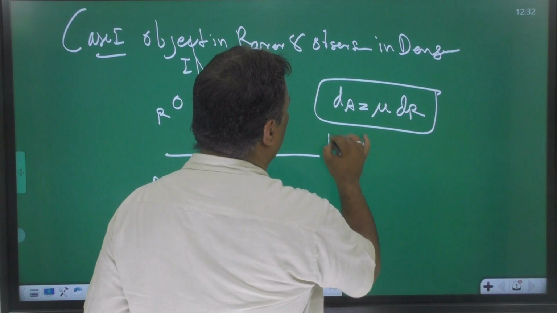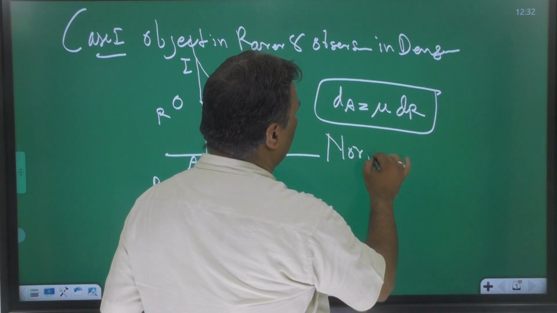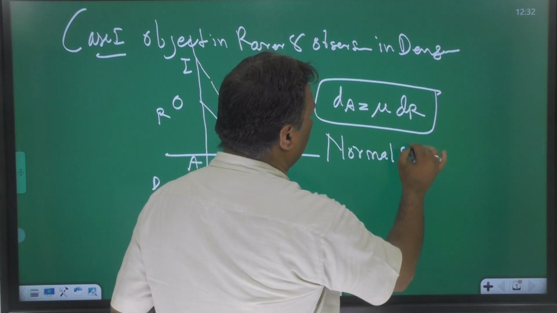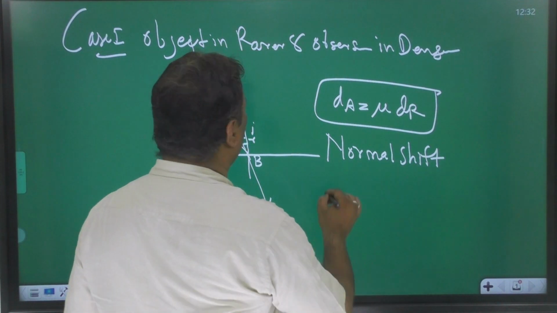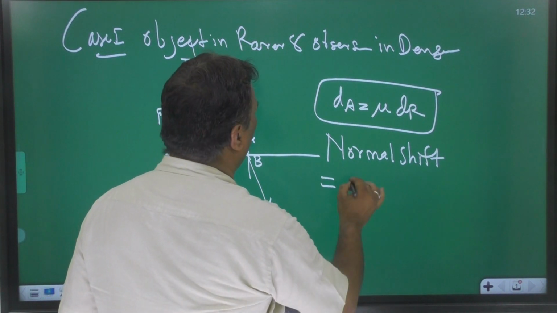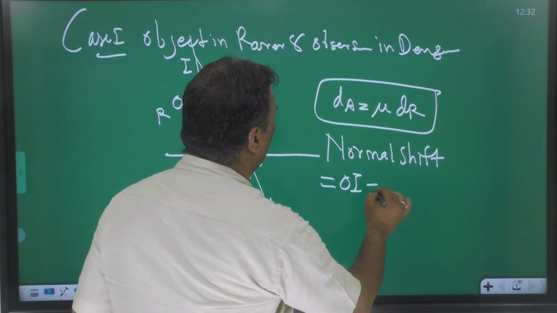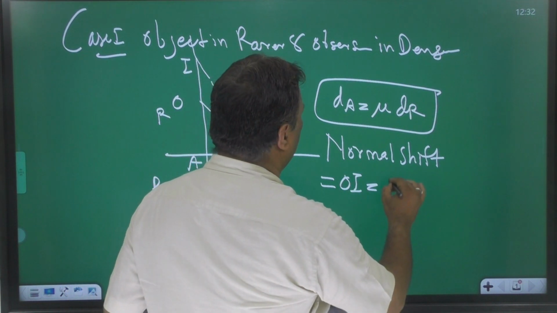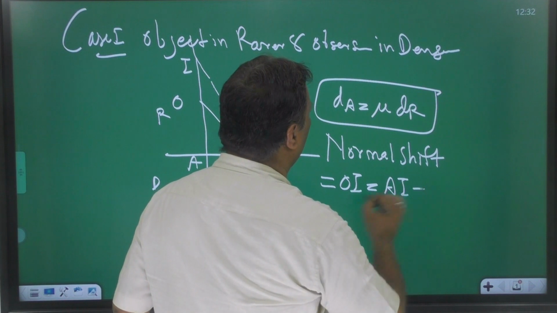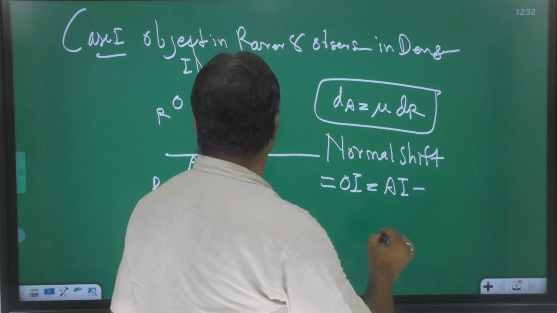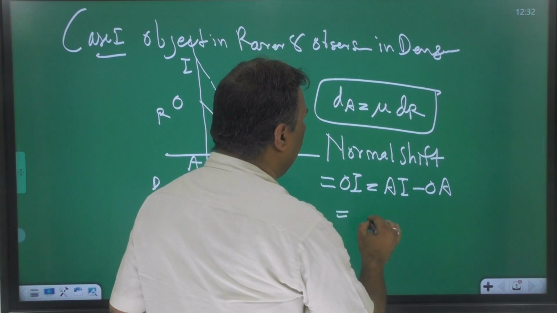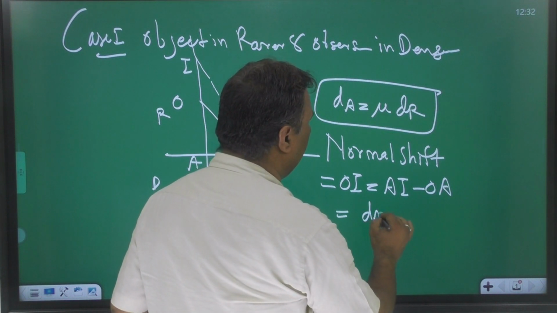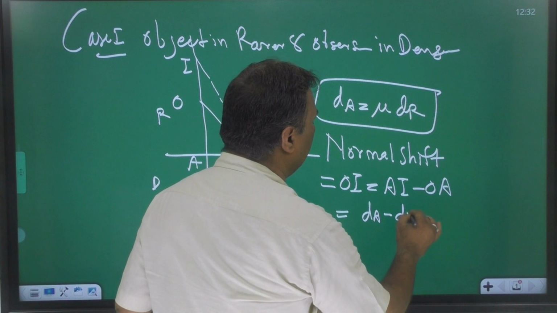Normal shift. Normal shift means OI. OI means AI minus OA, which means D apparent minus D real.